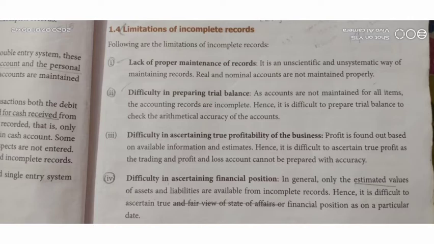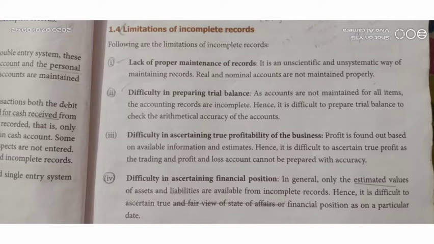As all the accounts are not maintained properly in these incomplete records, it is not possible to prepare a trial balance. Trial balance means checking the arithmetical accuracy of accounts. In the double entry system, we have seen the trial balance preparation, but that is not possible through incomplete records.